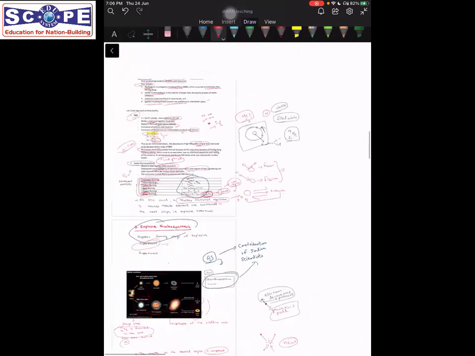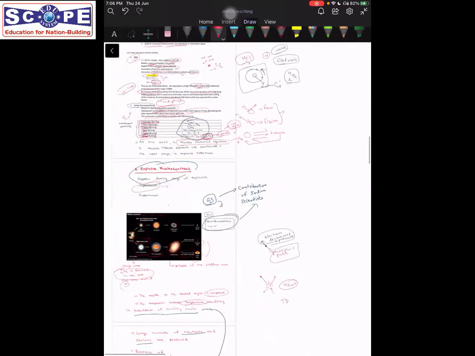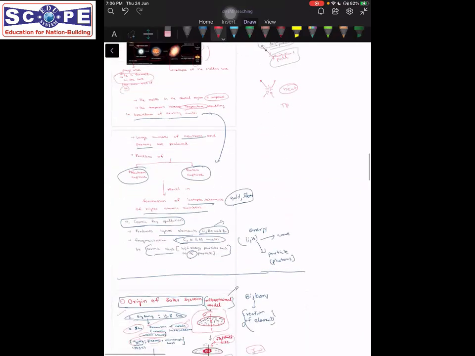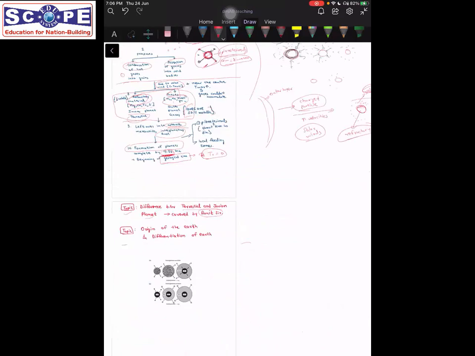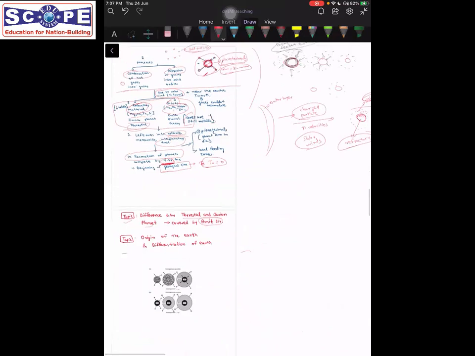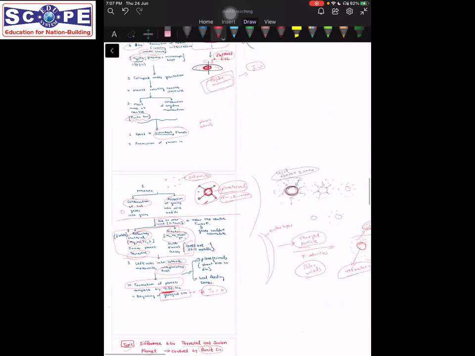Here, that's nuclear synthesis. Then we moved on to origin of solar system. And lastly, we ended at formation of planets. So that is how we know how our Earth was formed, the initial stages. Next, the topic that we are going to talk about is origin of Earth and how it got differentiated. So what we see today is not how the Earth was actually formed. What we see today is that Earth is in the form of layers, crust, mantle, and core, right? But how it came to that stage, that's what we're going to deal with next.